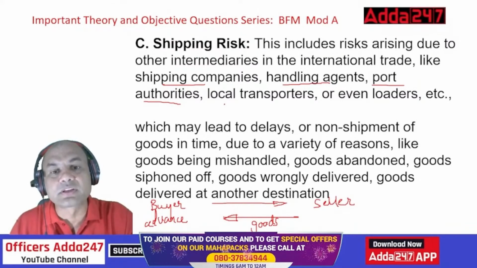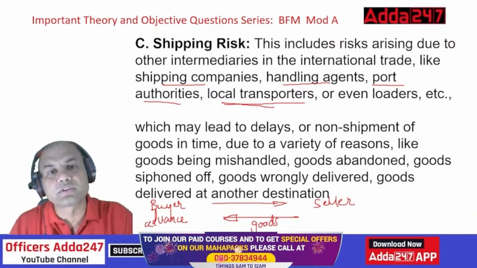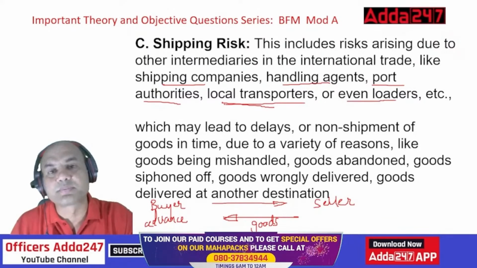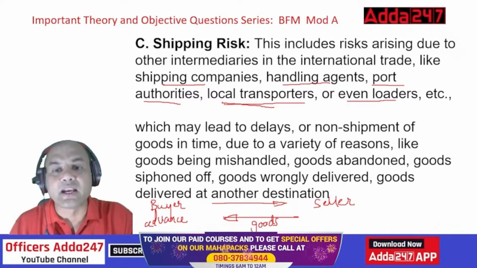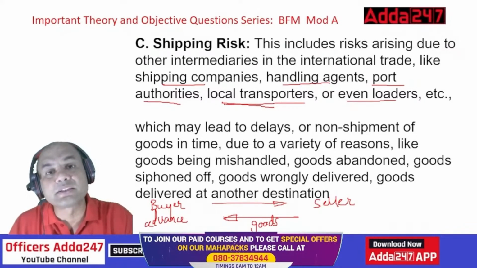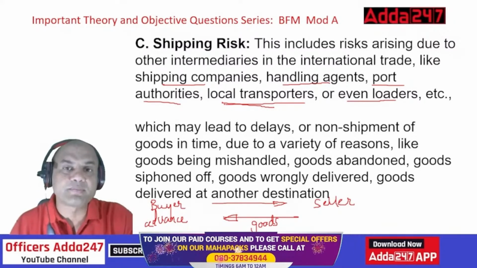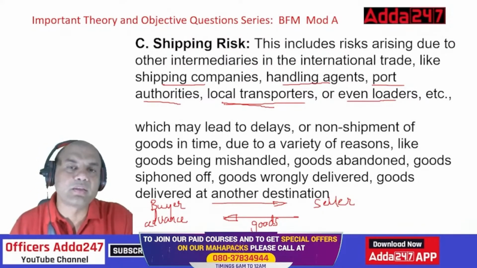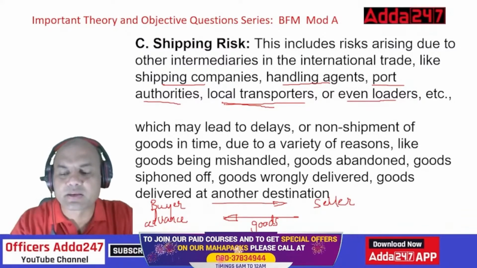Local transporters, isn't it? Even after the goods reach the port correctly, the local transporters don't do their job properly. Even loaders, those who load the goods on the ships. These handling agents are sometimes called shipping agents also. They manage all the goods right from your place to the buyer's place. So these can go wrong anywhere. So this is known as shipping risk.